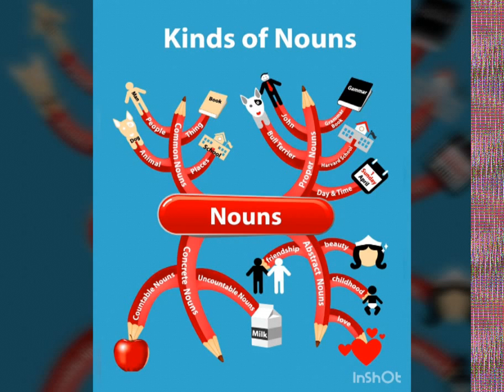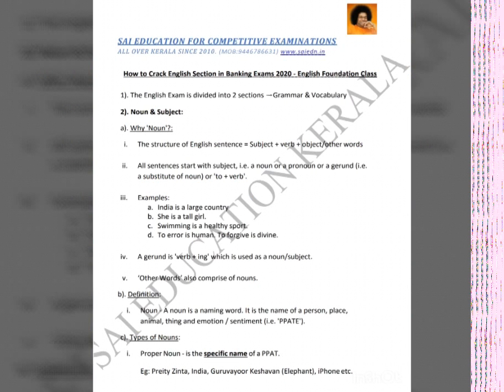in 2020. So in general, the English exam is divided into two sections, grammar and vocabulary. In order to be fluent in English, reading, writing as well as speaking, you have to know both grammar as well as vocabulary. You should have a good command over grammar as well as vocabulary. Alright, so let's start with some grammar today. Okay, we're going to study about subjects and nouns.